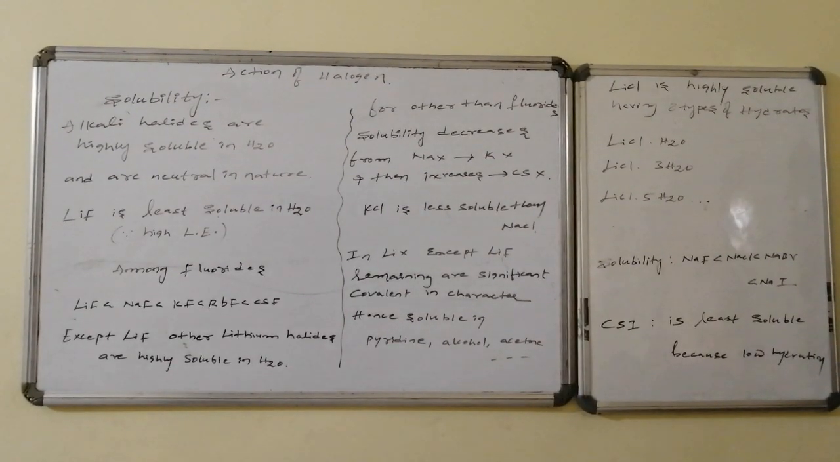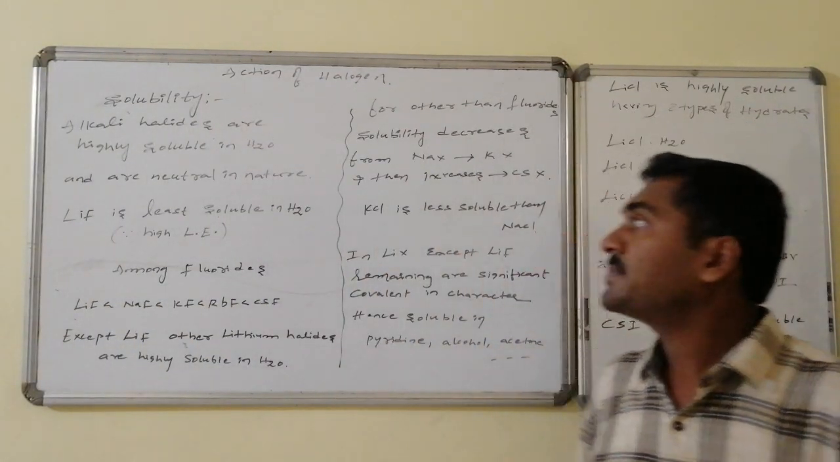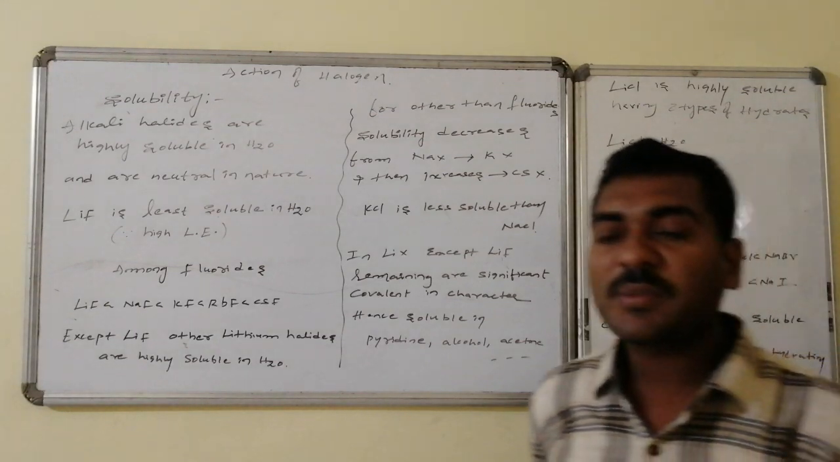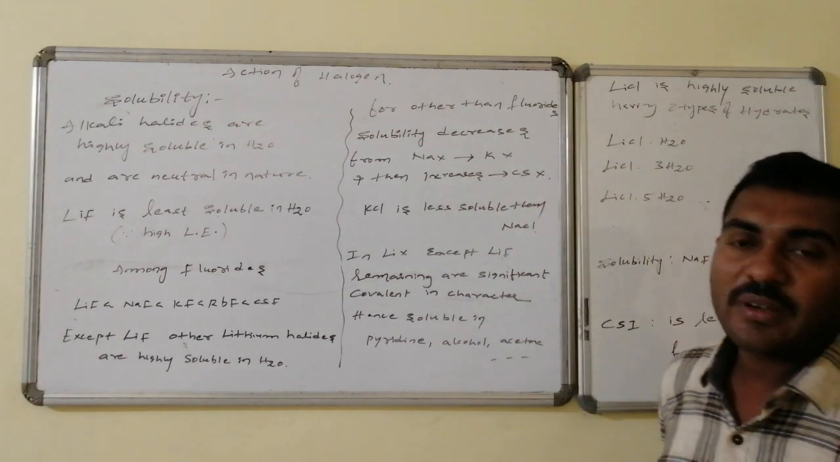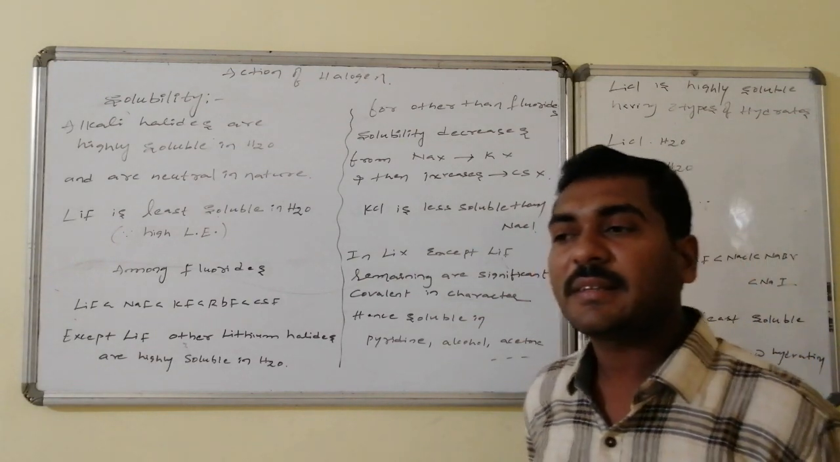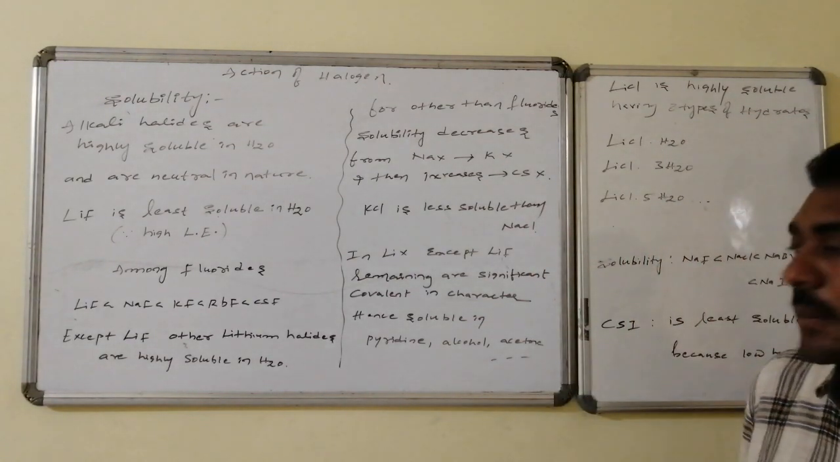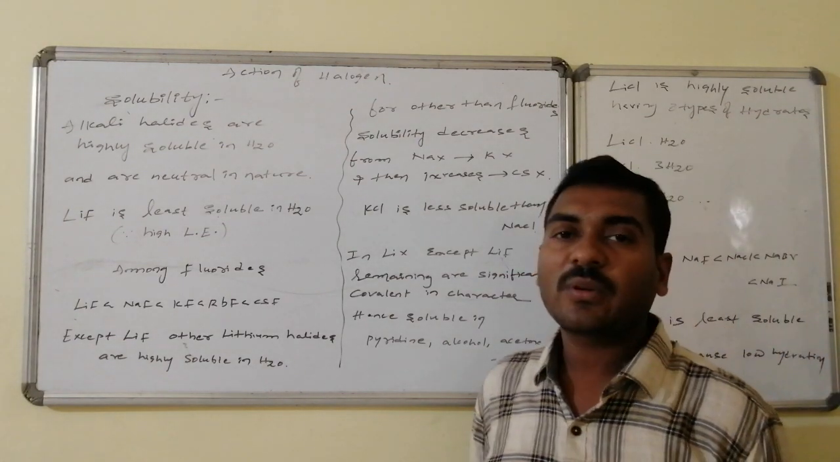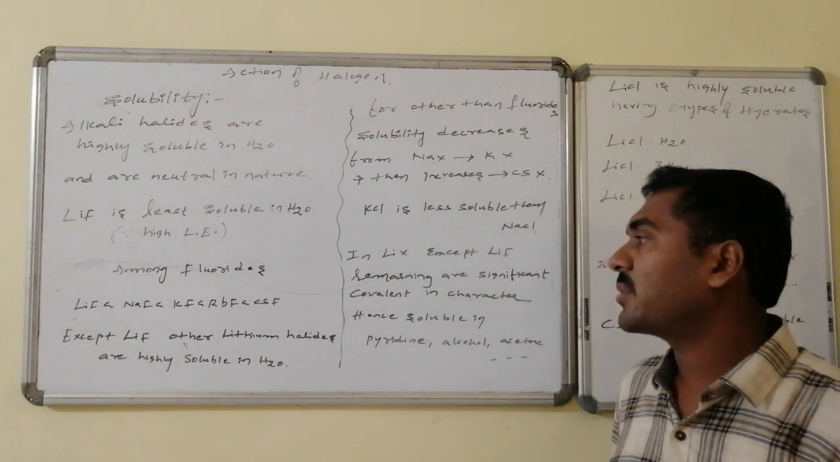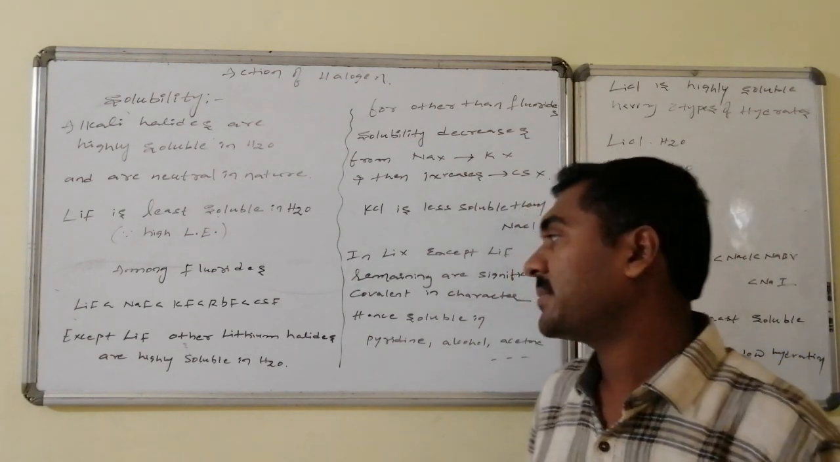Solubilities of alkali halides. Alkali halides are highly soluble in water in general, and these are found to be neutral in nature. Lithium fluoride has a higher lattice energy. It is ionic, but it is less soluble in water. Among the fluorides, compared to lithium fluoride, sodium fluoride is more soluble. Compared to sodium fluoride, potassium, rubidium, and cesium fluorides are found to be more soluble in water.